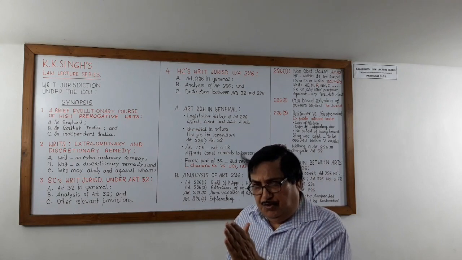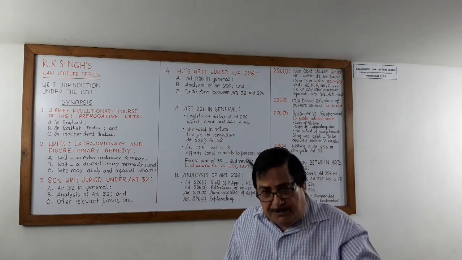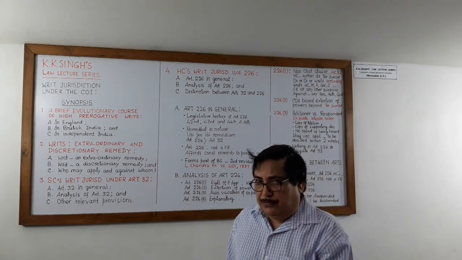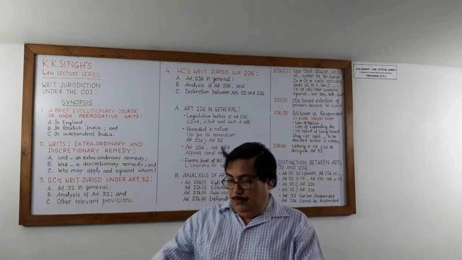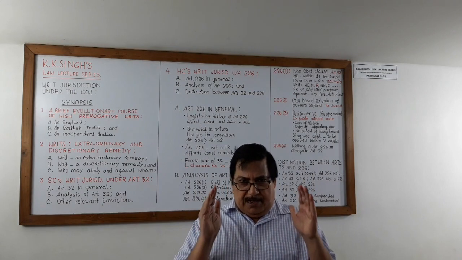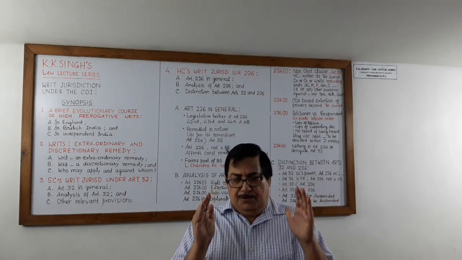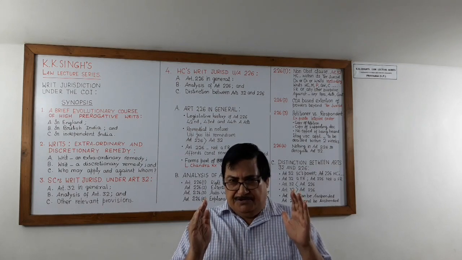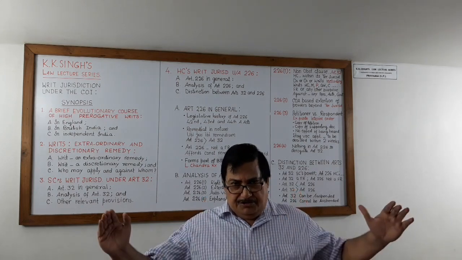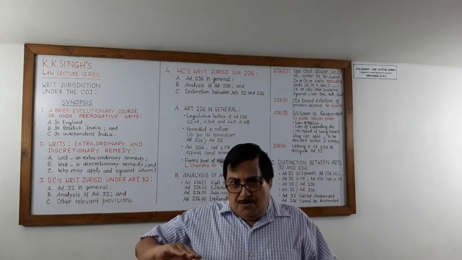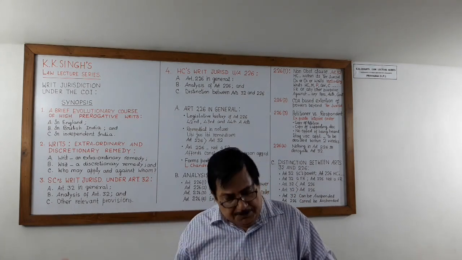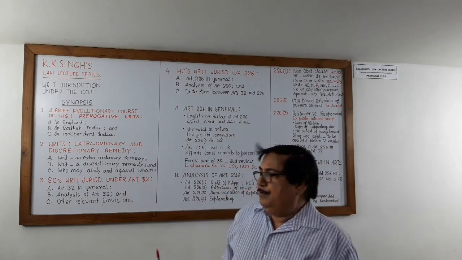So 226(1) finds enlargement through 226 clause 2. This is very important. 226 clause 1, writ jurisdiction within the state, and 226 clause 2 enlarges the jurisdiction beyond the state. We will discuss it later.